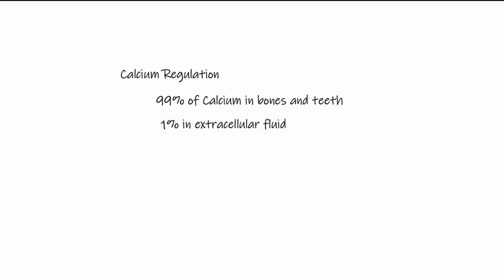Calcium regulation is also under hormonal control. Where we'll see calcium in the body is that the majority of calcium is located in bones and teeth, about 99%. 1% of calcium is located in extracellular fluid. Now, calcium, we've already seen, is very important with regards to muscle contraction, as well as important in neuromuscular transmission.